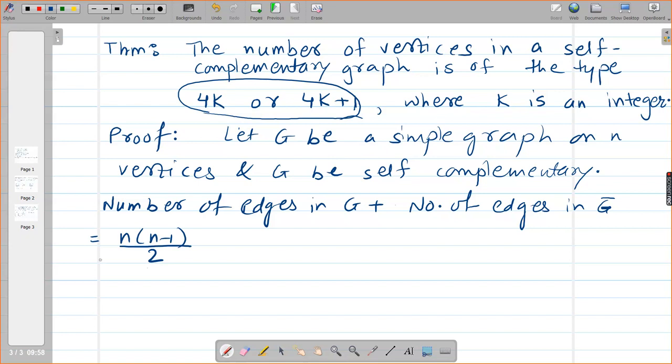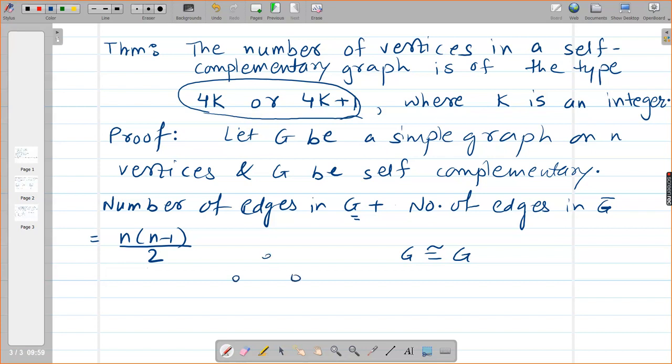Now tell me what you know about number of edges in G and number of edges in G bar. G is self-complementary. G is isomorphic with G bar. So what can you say about number of edges in G and number of edges in G bar? If the graphs are isomorphic, then what you know?